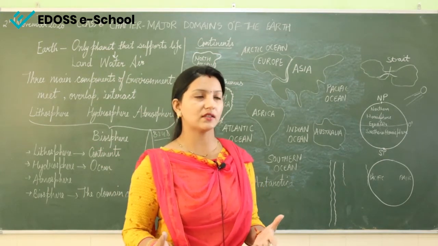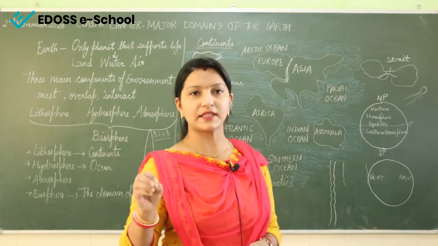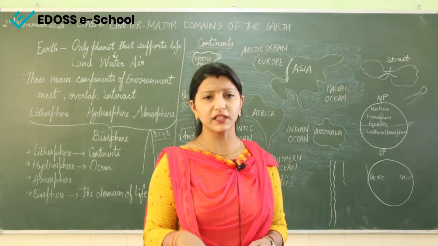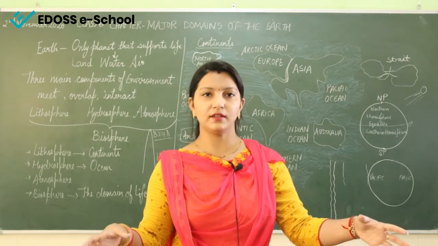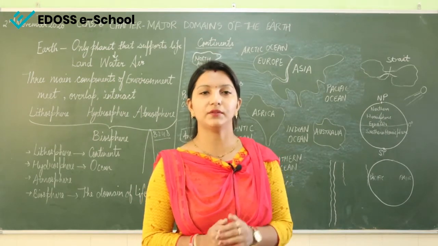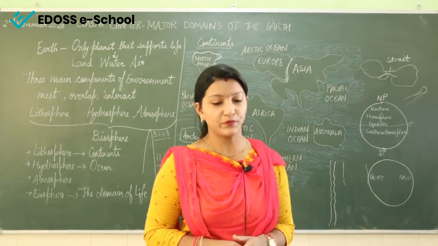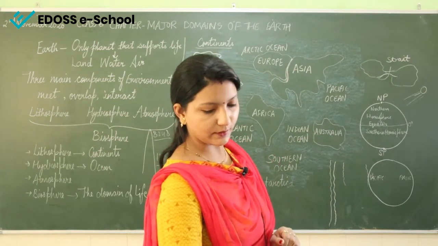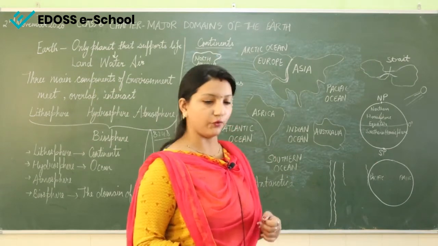So how can we check it? You can take ink, and if you spill some ink on the water, if it is still water, you will see all the color over there only. But if the water is moving, that color, that ink will flow with the water. So the ocean water is always moving, and the movement of the water is again in three forms.